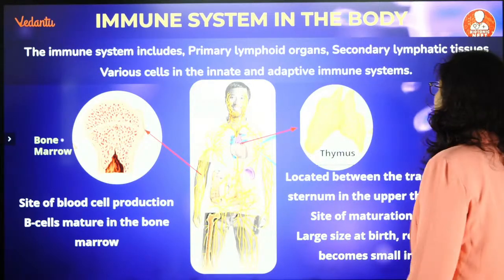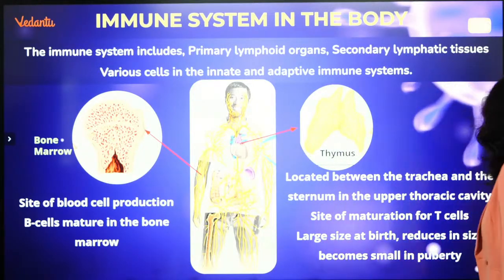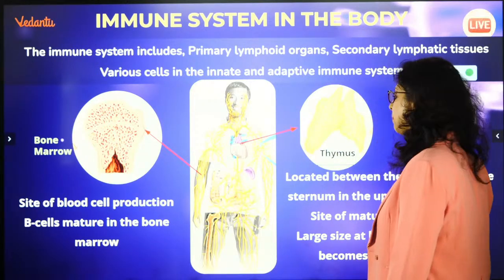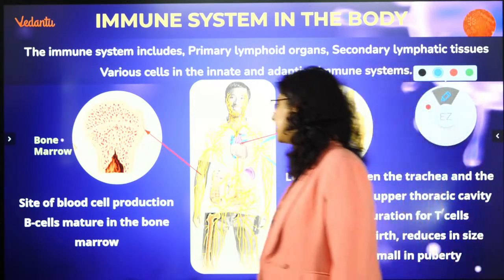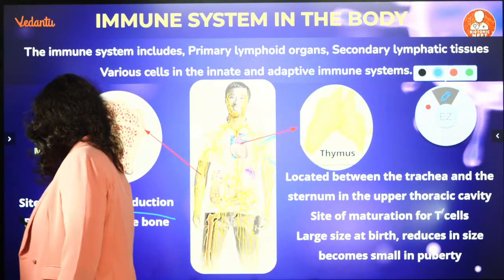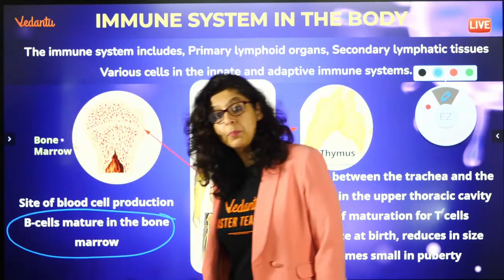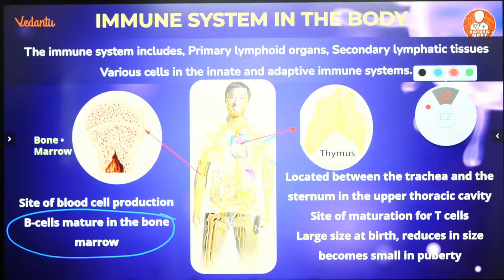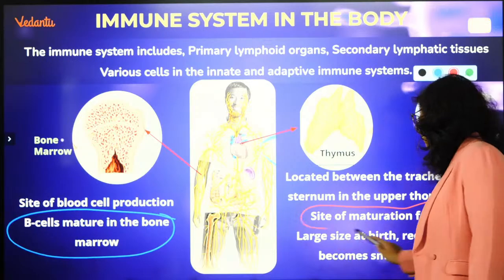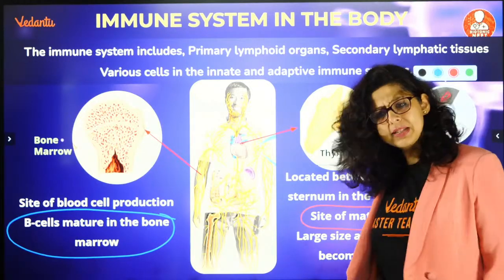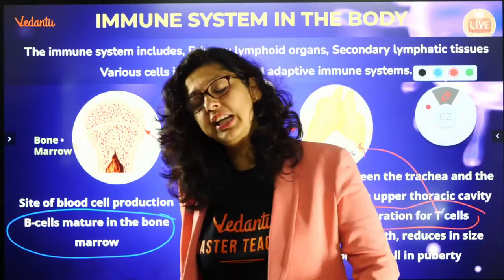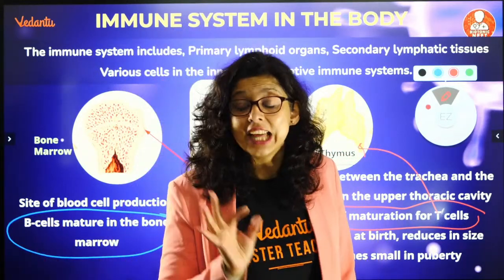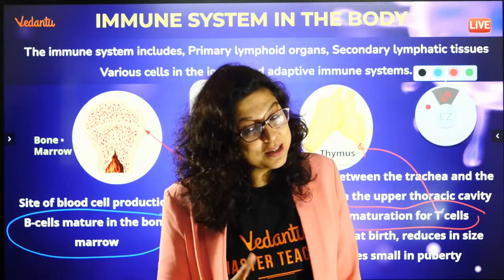The immune system includes the primary lymphoid organ, the secondary lymphatic tissues, various cells in the innate and adaptive immune system. B cells का maturation कहाँ होता है? Bone marrow में. Production भी कहाँ होता है? Bone marrow में. T cells का maturation कहाँ होता है? It is in the thymus. थाइमस की एक मुझे क्वालिटी बताओ. चलो देखते हैं कौन सा बच्चा सही जाता है. थाइमस की मुझे एक बढ़िया क्वालिटी बताओ.